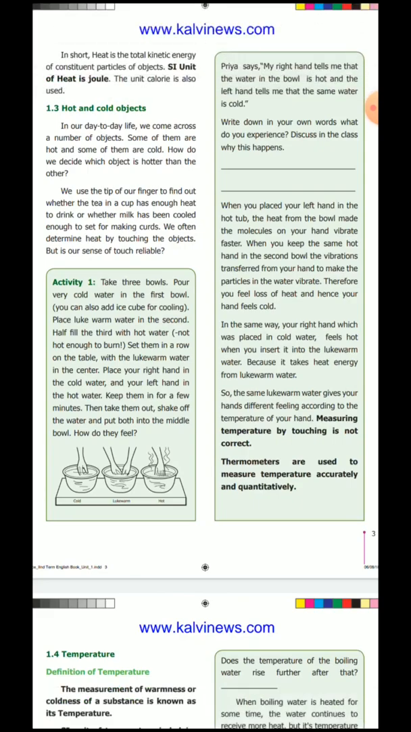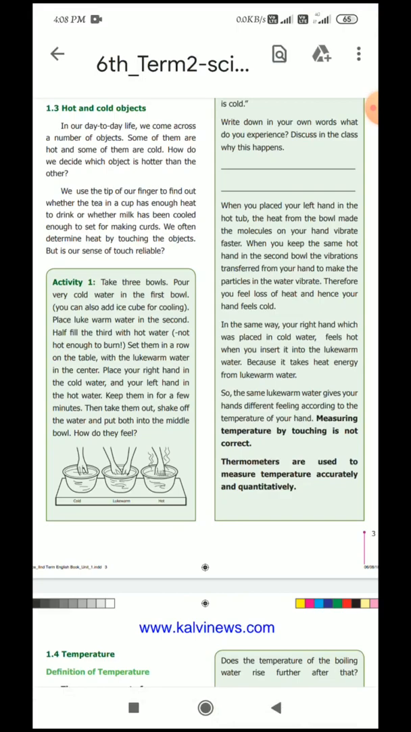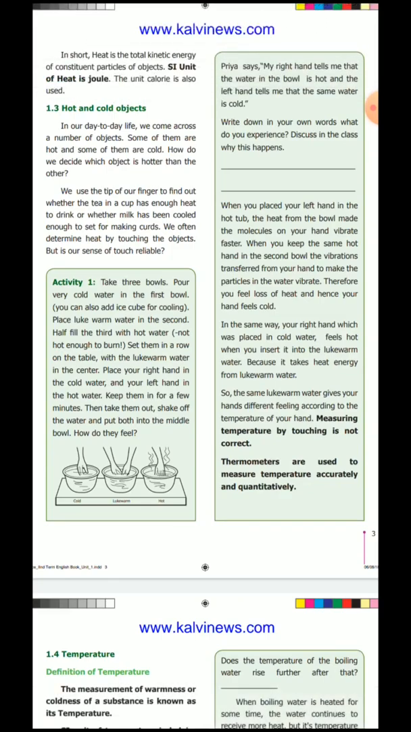Hot and cold objects. In our day-to-day life, we come across a number of objects. Some of them are hot and some of them are cold. For example, hot object means what? Coffee, tea. Cold means ice cream. Like that, objects are different. So we decide which object is hotter than other.